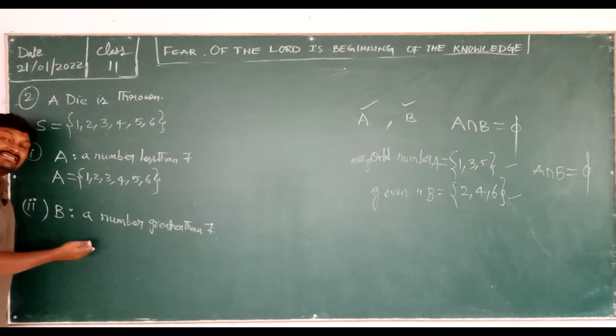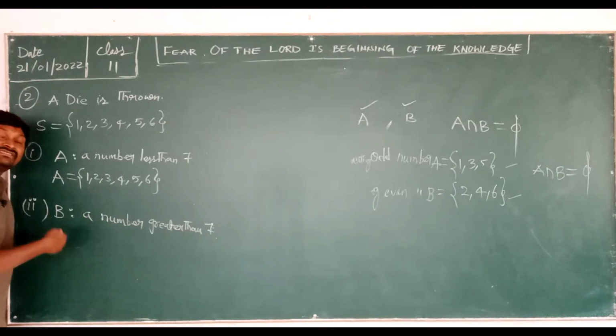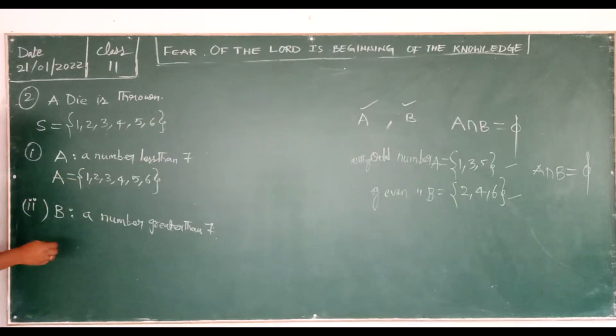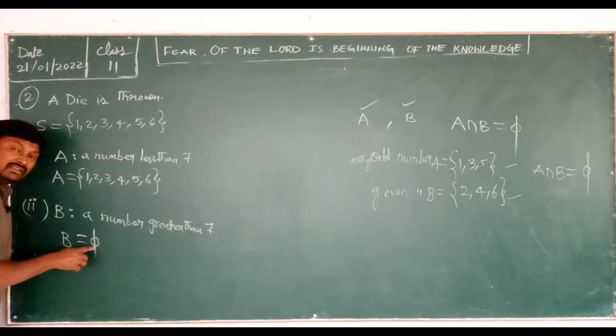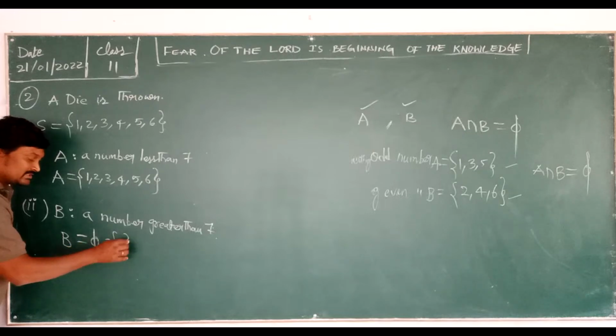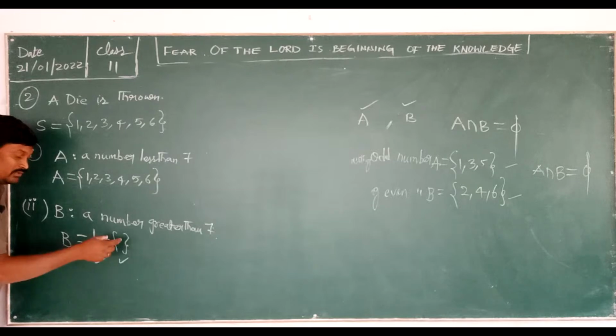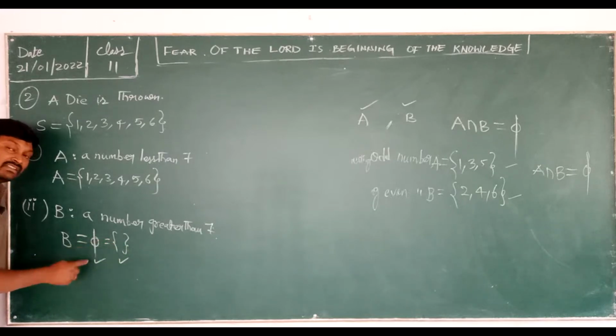That indicates how many elements are there in this event? 0. 0 is nothing but the null set. So now B is equal to phi. You can use this symbol or you can use this. Use any one symbol only, either this or this.